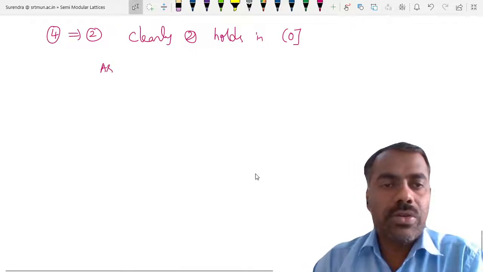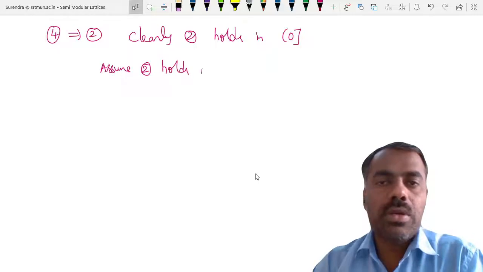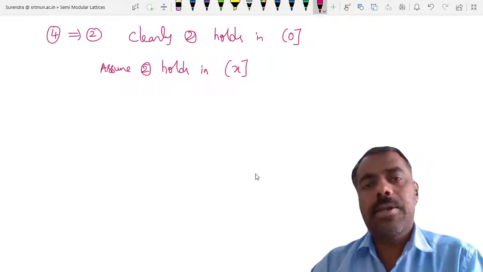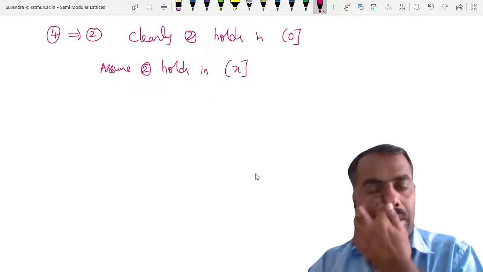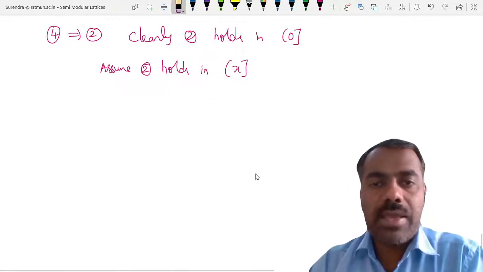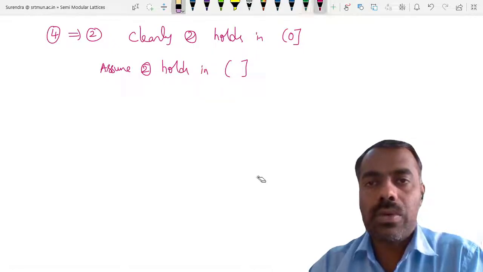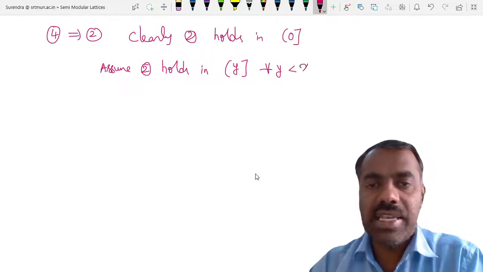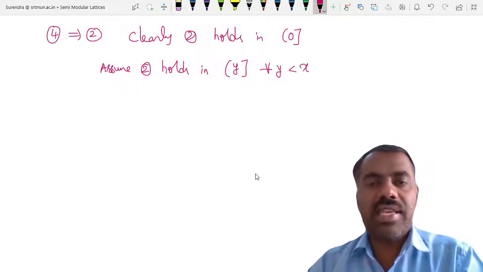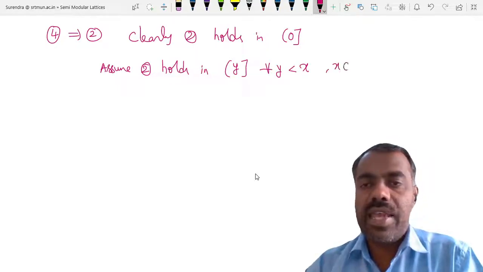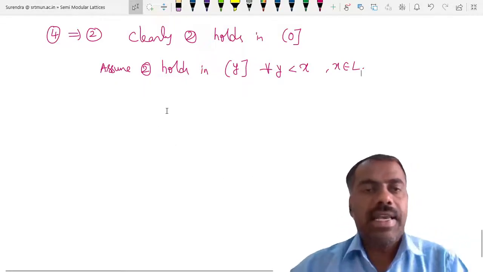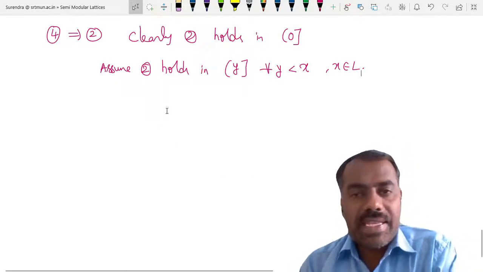So assume 2 holds in this lattice, or you can call it y, for every y less than x, where x is any element in M. So we are doing this by induction.